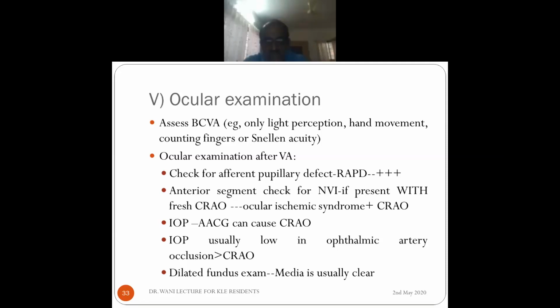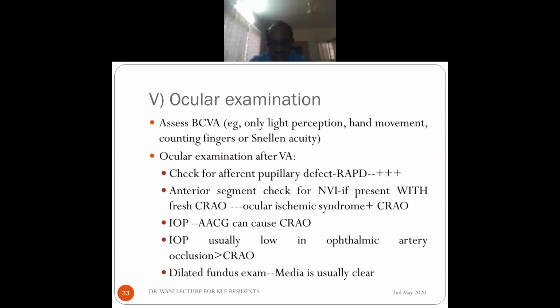Sir, the production of aqueous humor will be less due to decreased blood supply to the ciliary body. No, Alex is correct. Why does ophthalmic artery occlusion cause less blood supply to the ciliary body and not CRAO? Sir, the long posterior ciliary arteries, there are two, medial and lateral, are branches of the ophthalmic artery. They supply the ciliary body and the anterior segment. Okay, so that's the reason. Because there is no blood supply, there will be hypotony.